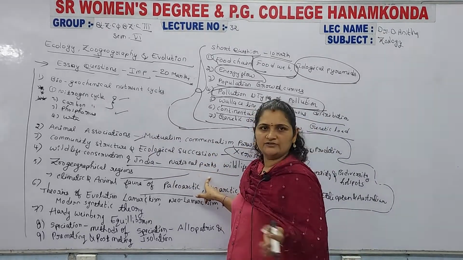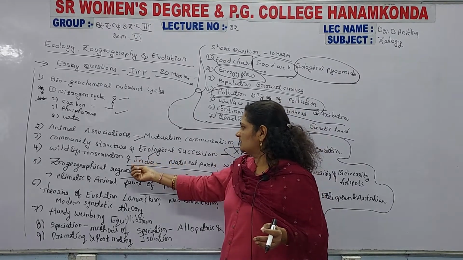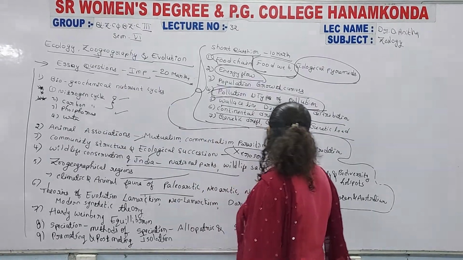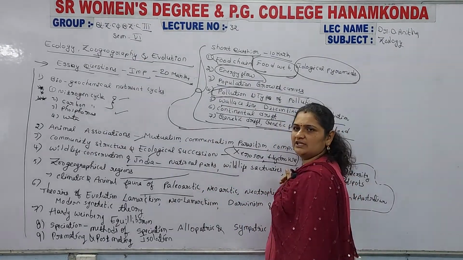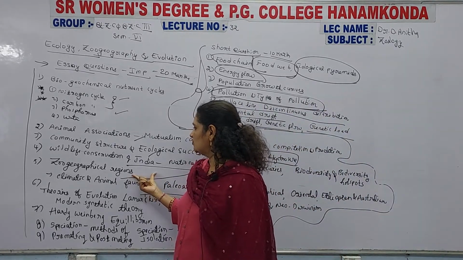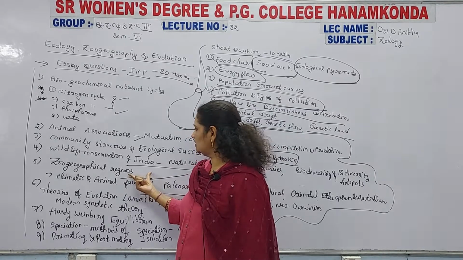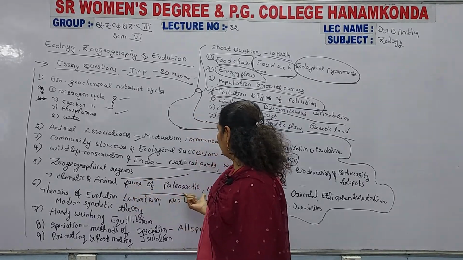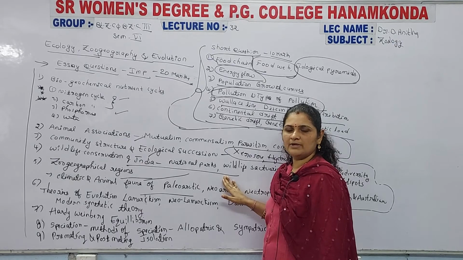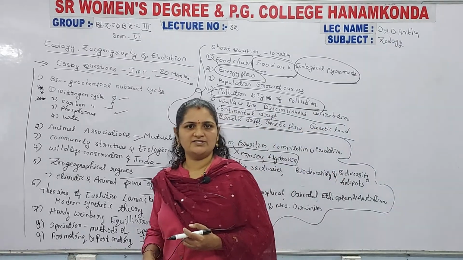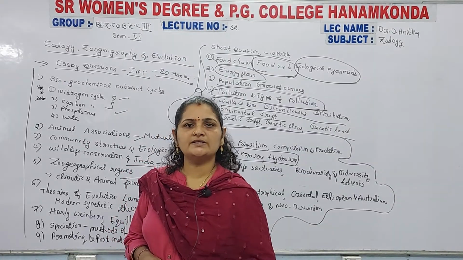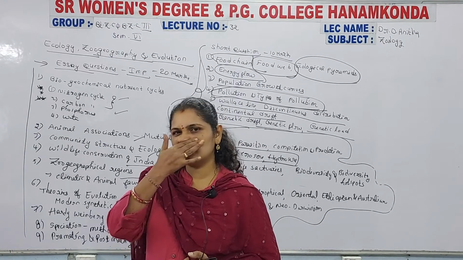The much important questions are the nitrogen and carbon cycles, the animal associations, and the total topics of wildlife conservation in India, wildlife sanctuaries in India, biodiversity hotspots in India, and zoogeographical regions. These are the climatic conditions and animal fauna of those areas. You can clearly mention them: first draw the world map, then only answer the climatic conditions and the surrounding areas, which include the Paleo-Arctic region, Neo-Arctic region, Ethiopian region and Australian fauna.